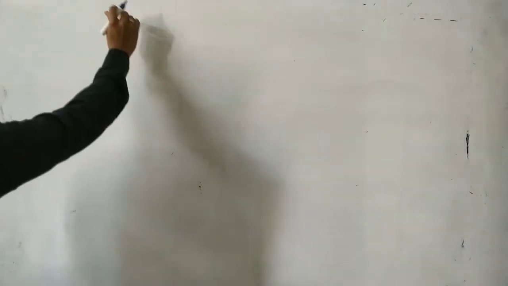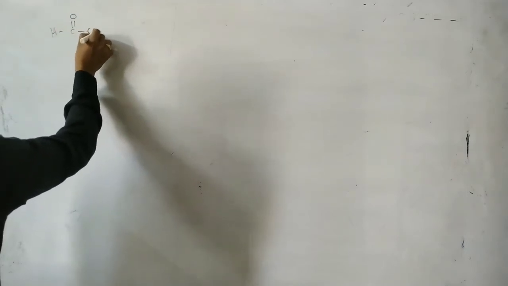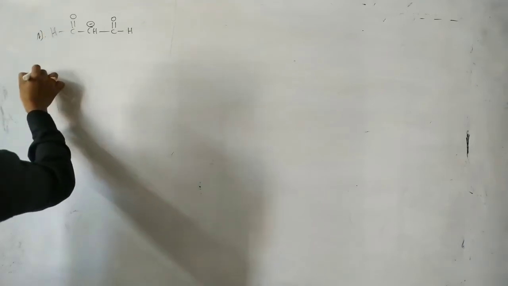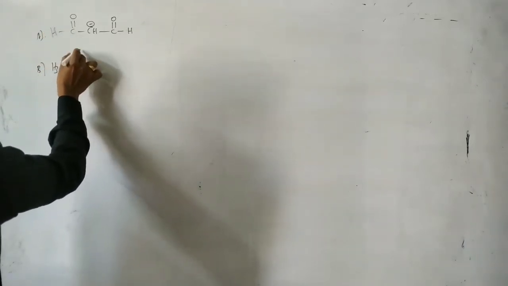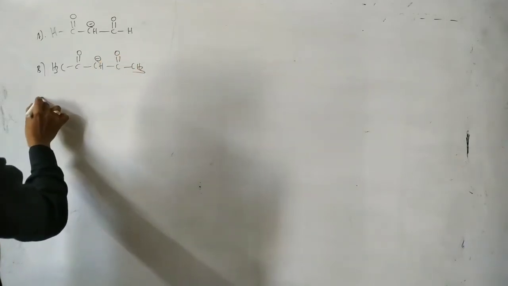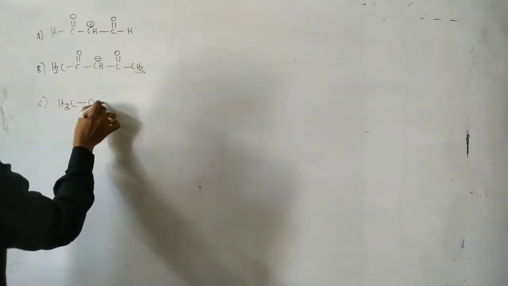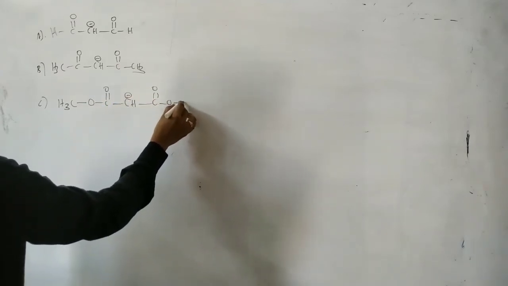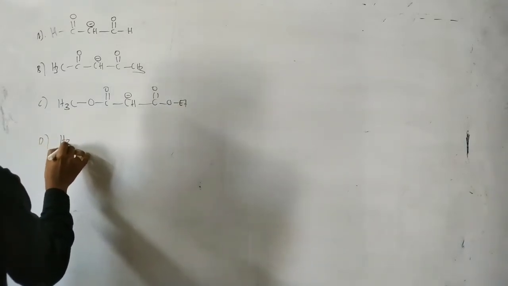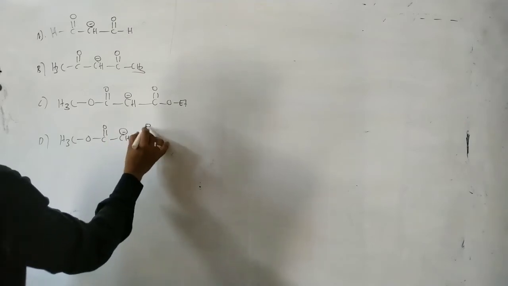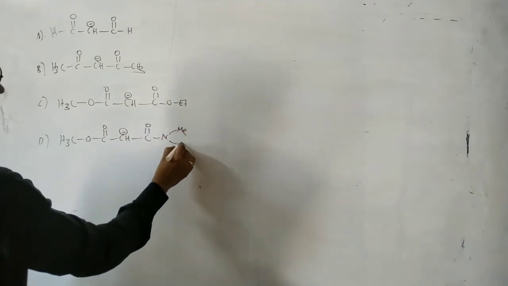So next, see this one. Aldehyde group: double bond O, CH minus, C double bond O, H. Okay, A. Next, B: CH3 C double bond O, CH minus, C double bond O, CH3. Next, CH3O, C double bond O, CH minus, C double bond O, Et. And next D: CH3O, C double bond O, CH minus, C double bond O, NH2. This is methyl and methyl.